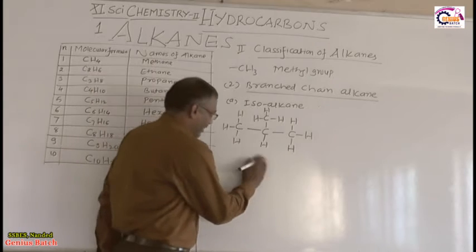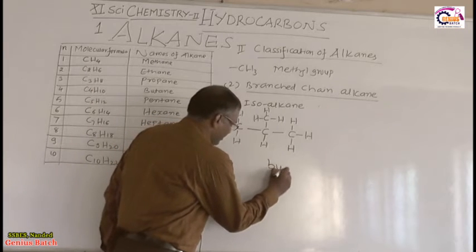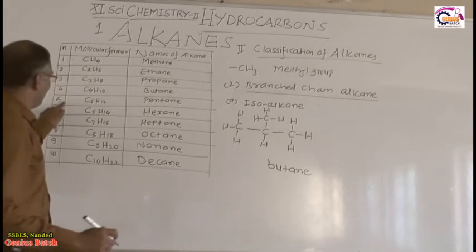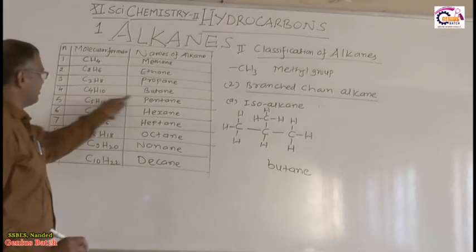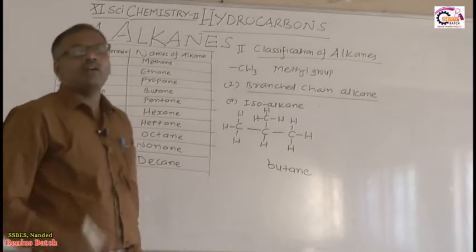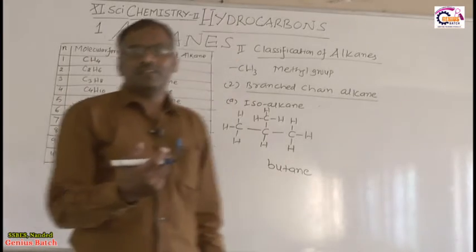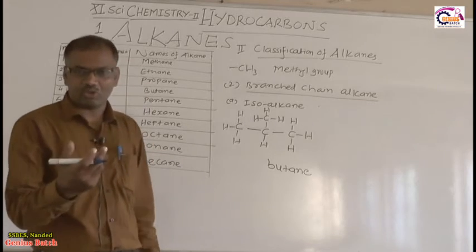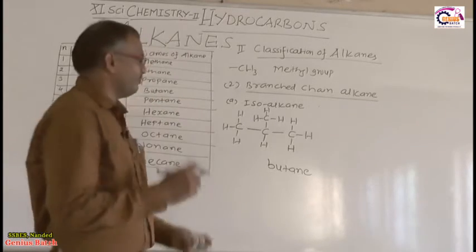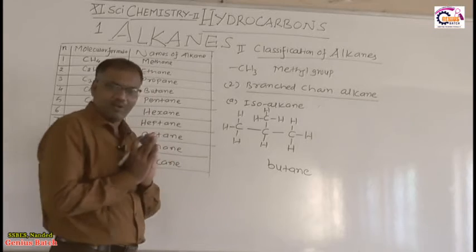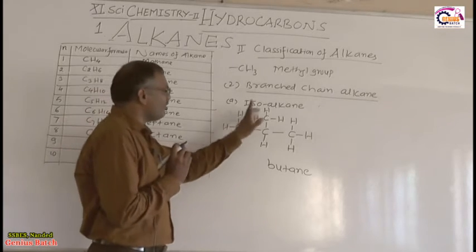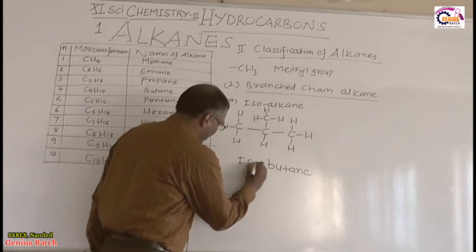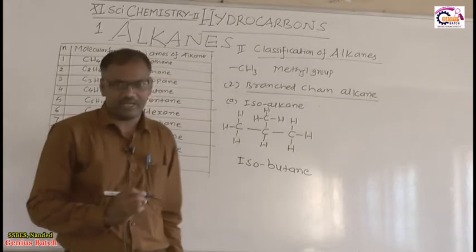If four carbon atoms are there, then it is butane. Now we have to write the common name of this compound. The common name system is also called the trivial system. So we will learn the common name of this compound. It is an isoalkane, so this is called isobutane.